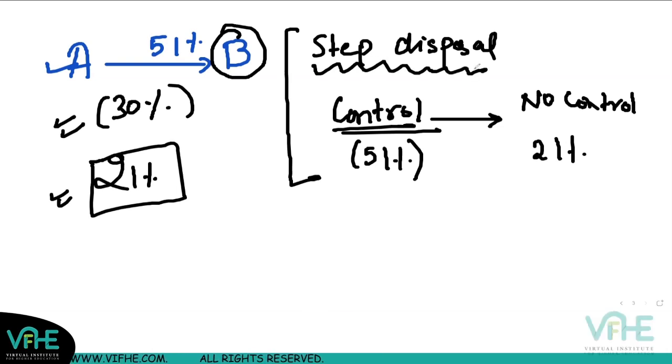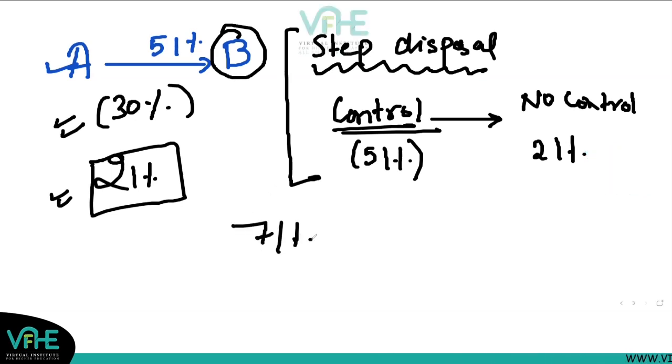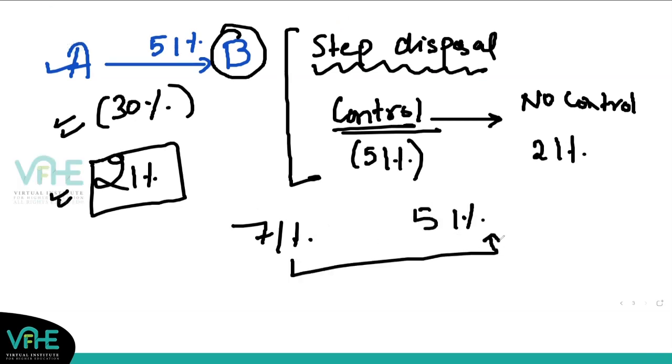There are step acquisitions, there are step disposals, control to no control, from no control to control in acquisition, from control to control also. Let's say you had 71% shareholding in B and you disposed of 20%, you still have 51%. So moving from control to control. So how to deal with such situations is what is given in change in group structure in your complex area of consolidation, which was never there in FR, right? So that is what we have to cover.